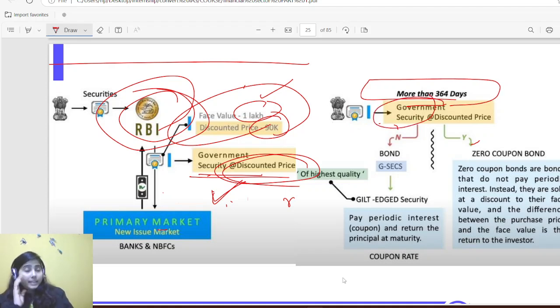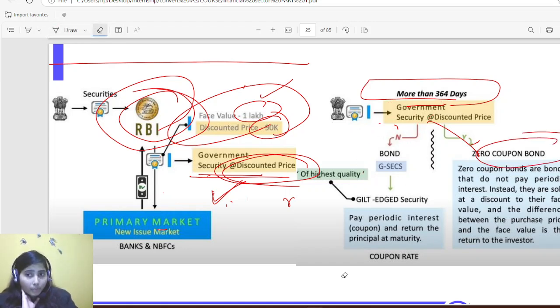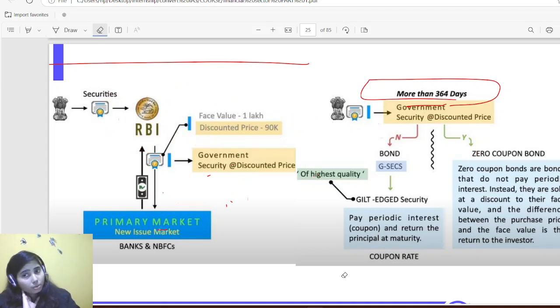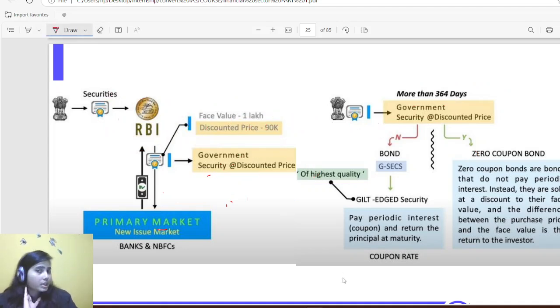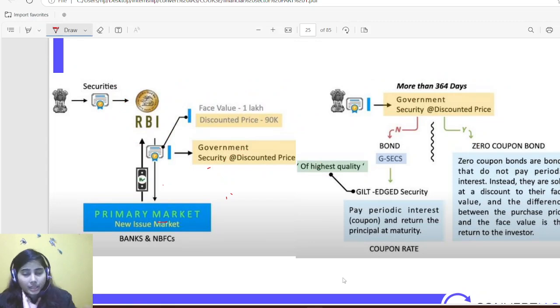But again, these government securities are of two kinds, the issue mechanism is of two types. First is bonds, second is zero coupon bond. Okay. First I'll be discussing bond, then I'll be explaining zero coupon. Again, it is very important and conceptual as well, so please try to focus on it.